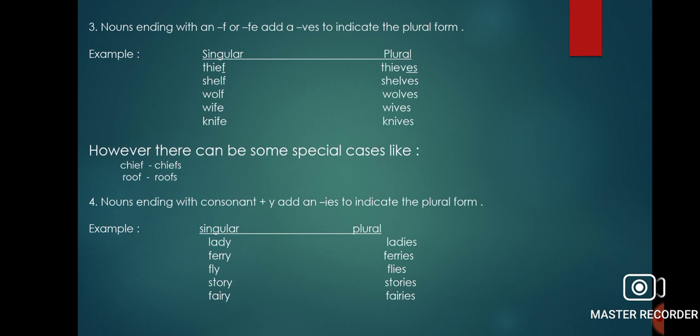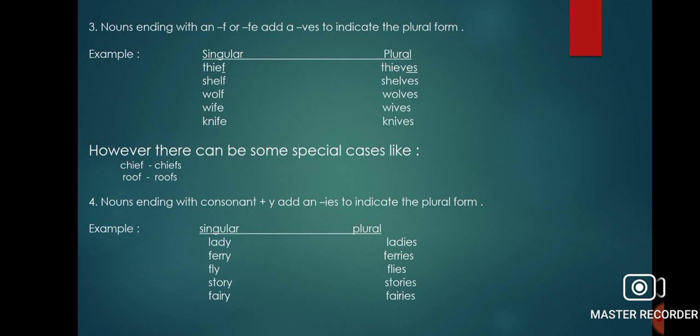So here there should be a consonant and a y at the end. There you have to remove y and put ies. For example, lady. Here we remove y and place ies, ladies.